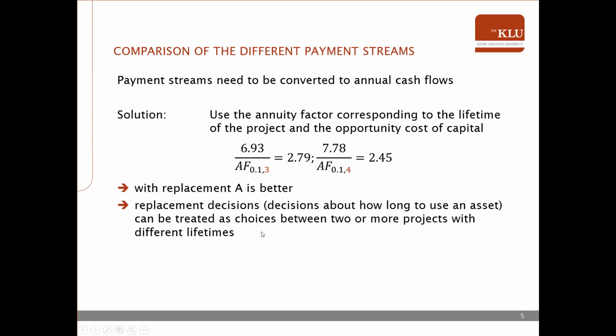In a similar way, we can handle replacement decisions, which are simply about how long to use an asset. For example, how long to use a machine. We can decide that if we treat this replacement decision as choices between two projects with different lifetimes, where the shorter lifetime represents an earlier replacement of the machine, while a longer lifetime represents a later replacement of the machine.